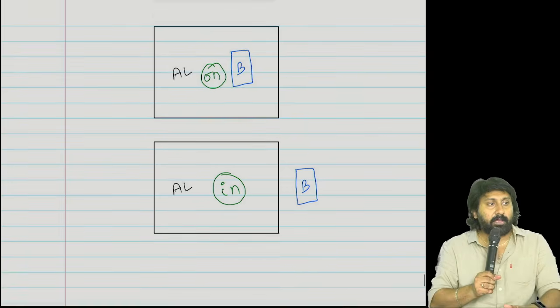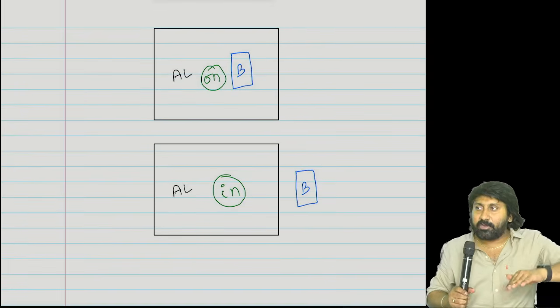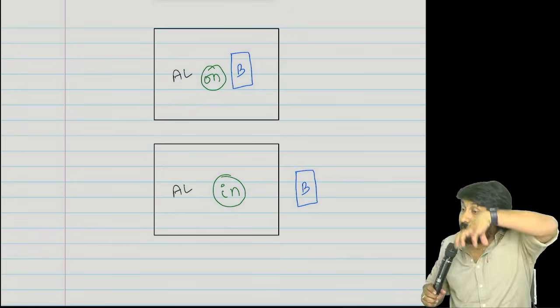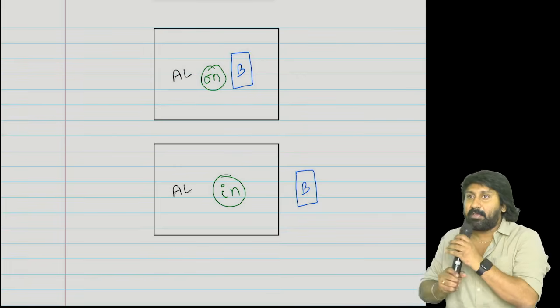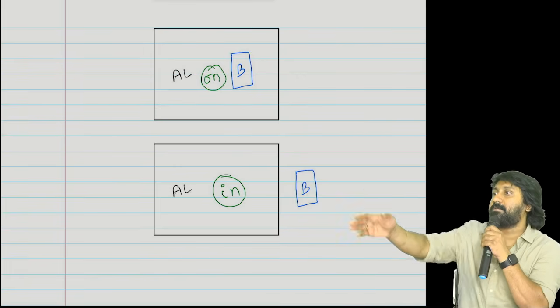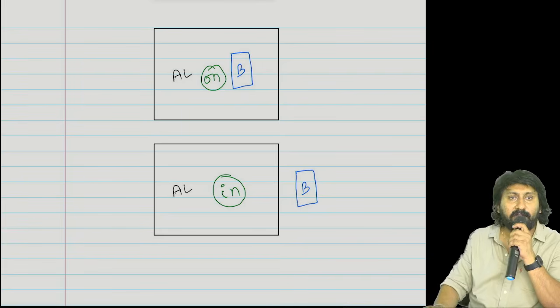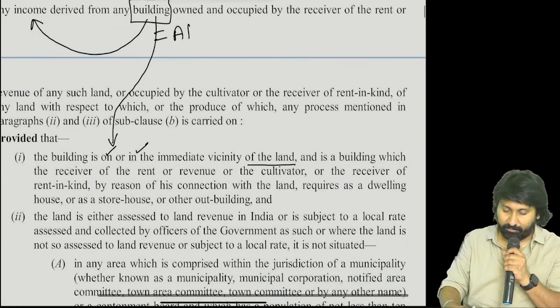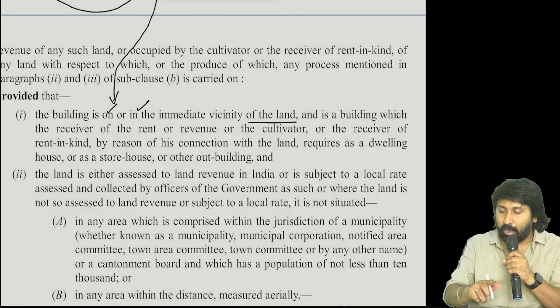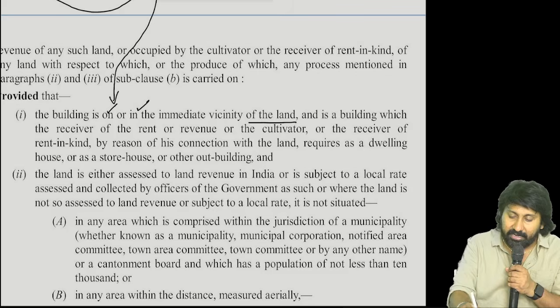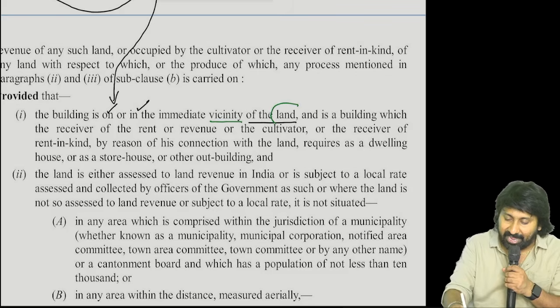So the building need not be in the agriculture, need not be on the land. It may be on the land. It may be away from the land. Vicinity is important. Understood the point or not? Start now. The building is on or in the immediate vicinity of the land. Which land?